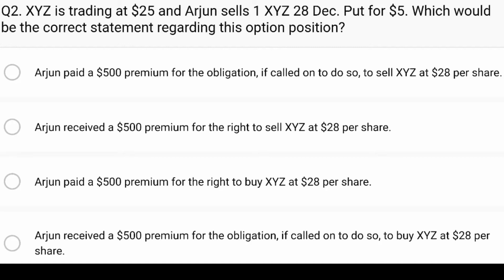This question is introducing us to derivatives. A derivative is a financial contract between two parties whose value is derived from or dependent on the value of an underlying asset. Does that not help you at all? It did not help me at all either, so I'm going to make this very simple.